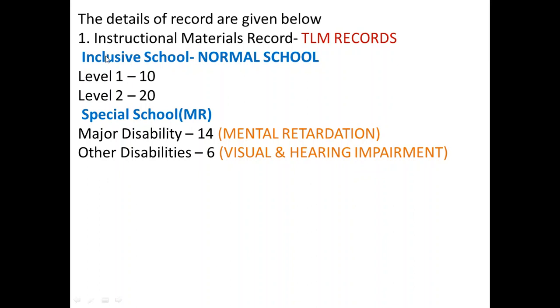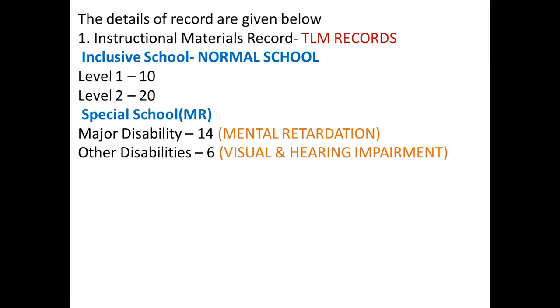So for inclusive, that is normal general school, level 1, that is 6 to 8, you will have 10 TLMs. Okay, you have to paste it and write about it. And level 2, you have to paste 20 TLMs, okay, in one record. So totally you have to do 30 TLM materials in one record.